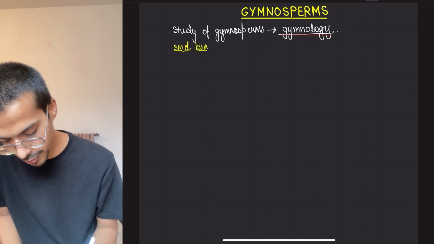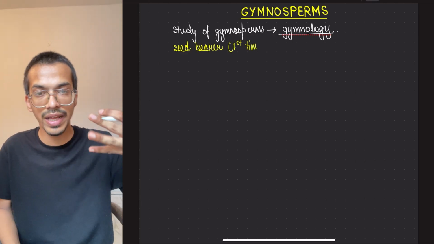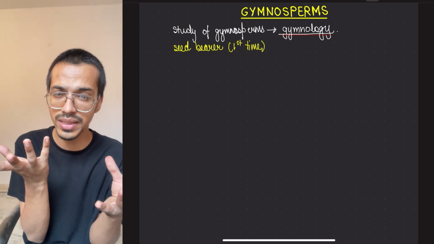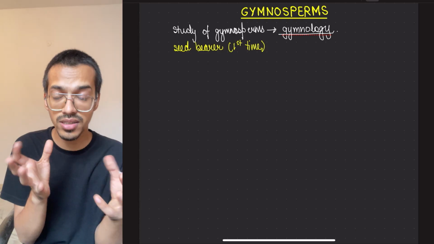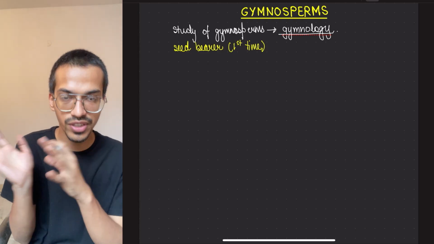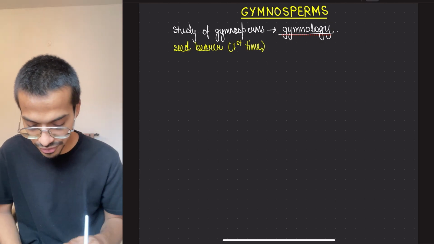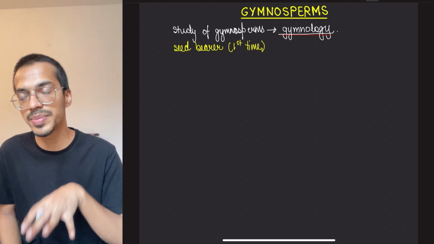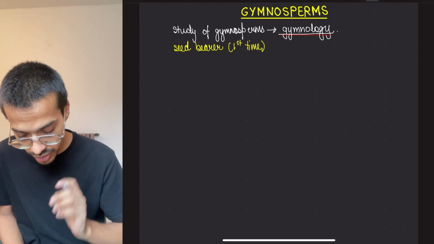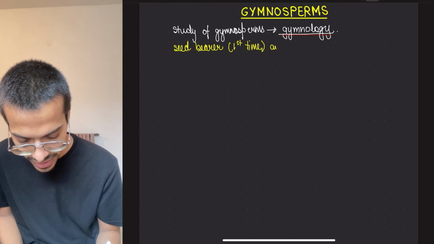They are the seed bearers. In the trend of evolution, the easiest things come first and then the tougher ones. I have told you this in the first topic of the biological classification chapter. So they are the first seed bearers. For the first time, proper seeds are seen here. They are seed bearers and have vascular bundles.